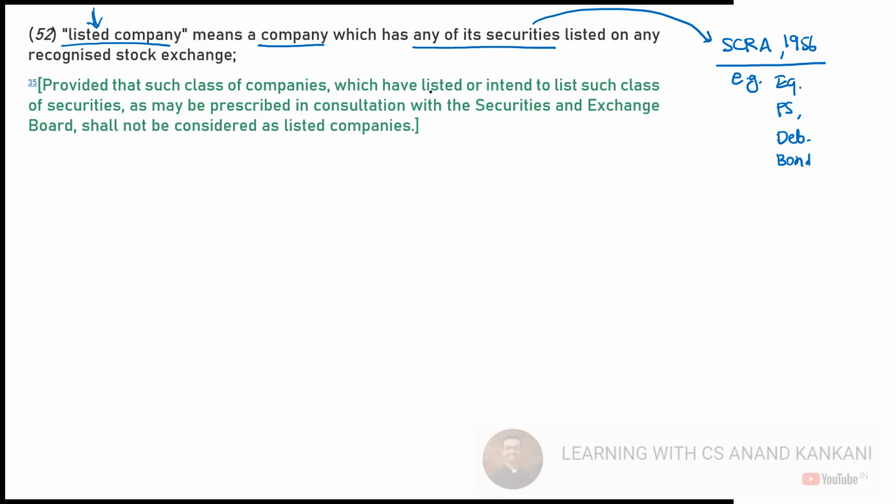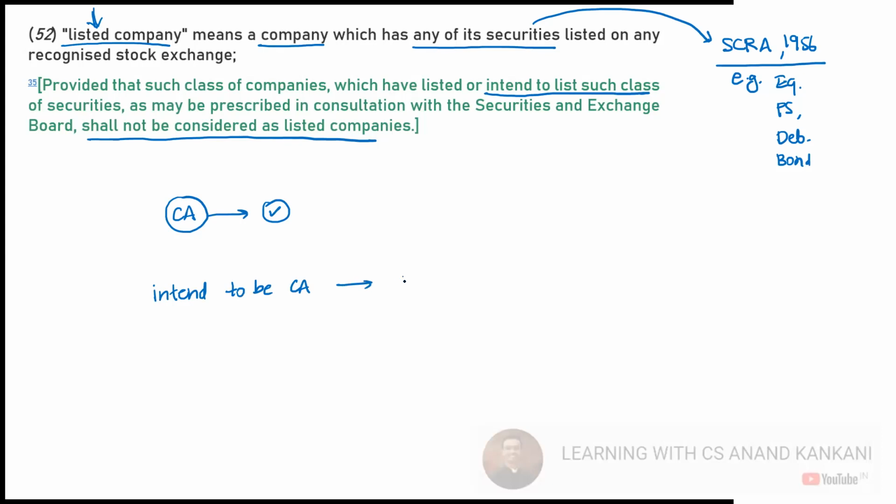Also, the company which has listed or which intends to list its class of security. Now, what do you mean by intend to? Companies which are in the process of getting their shares listed will not be considered a listed company. Take an example: one who has qualified the CA final exam and taken the membership will be called a chartered accountant. But if you are in process, you intend to be a chartered accountant.